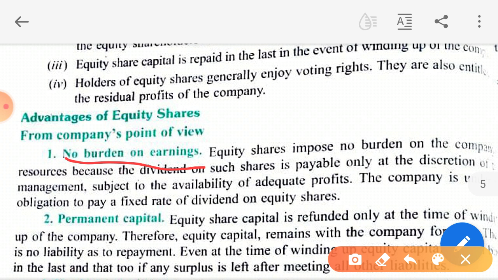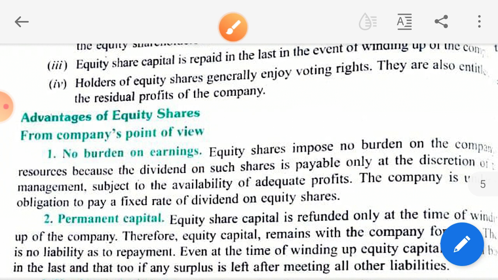Then the second point is permanent capital. Why is it said to be permanent capital? Because it is refunded only at the time of winding up of the company, not prior to it. Equity shareholders are repaid only at the time of winding up. Otherwise, it is in the company for the lifetime of the company. Is this clear?